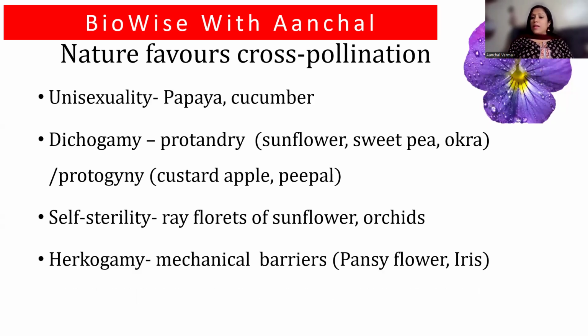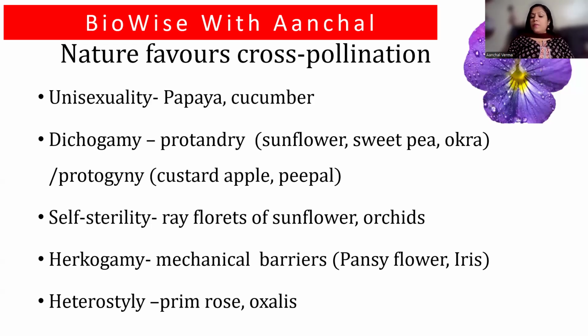Hercogamy: there is a mechanical barrier between androecium and gynoecium. So the anther does not touch the gynoecium. So in that case, the pollen from that anther can never be transferred to the stigma of the same flower. So self-pollination is ruled out.